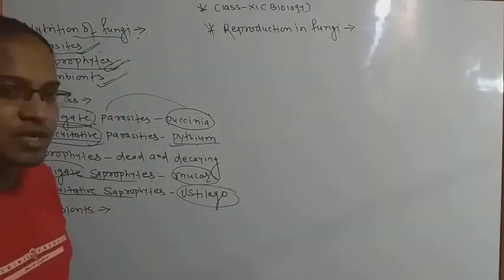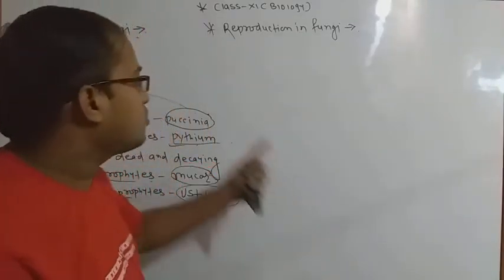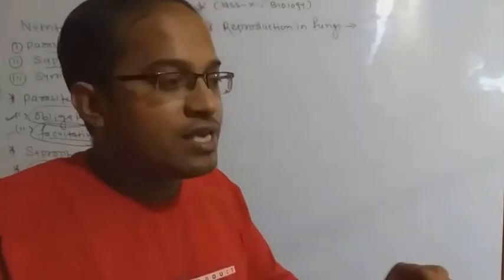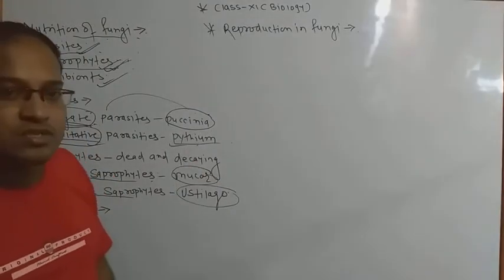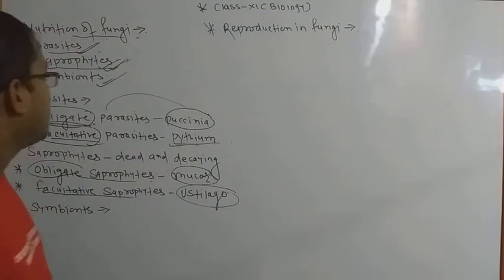Most important, I am repeating again, saprophytes is the special type of mode of nutrition in which organisms are totally dependent on decaying cells and tissue of any other body. That is called saprophytes. Okay, most of the organisms are generally dependent on that type of eating material.